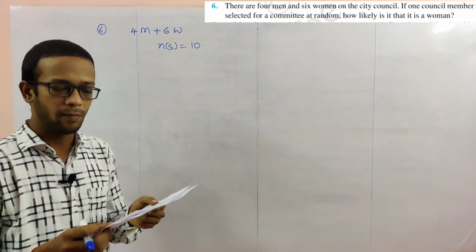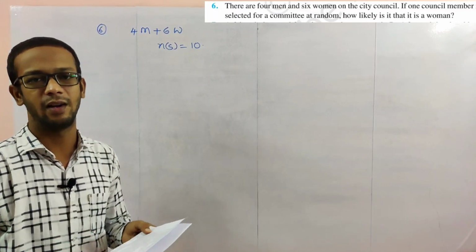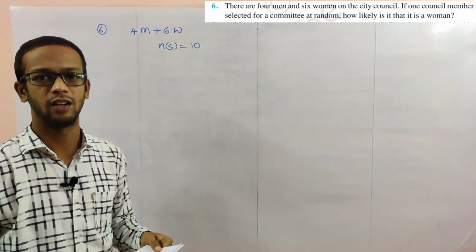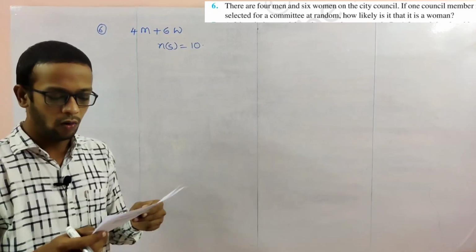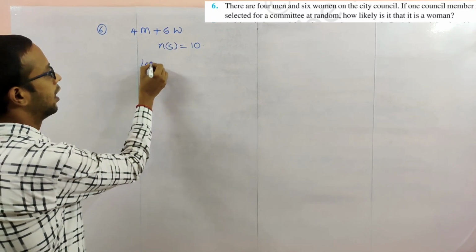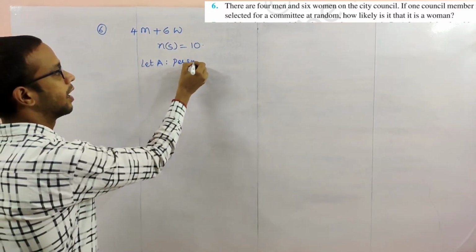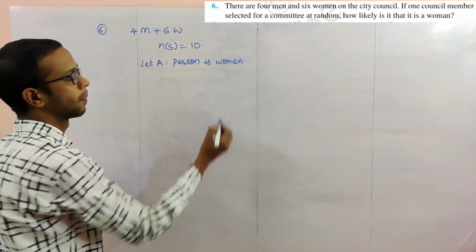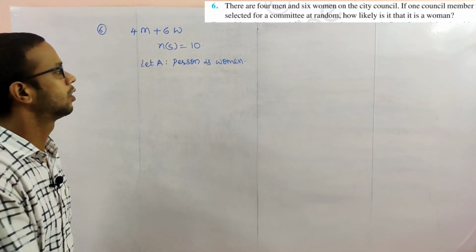If one council member is selected for a committee at random, one person is selected from these 10. How likely is it that the person is a woman? Let A be the event that the selected person is a woman.